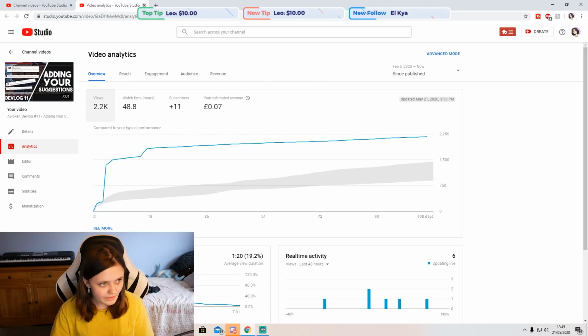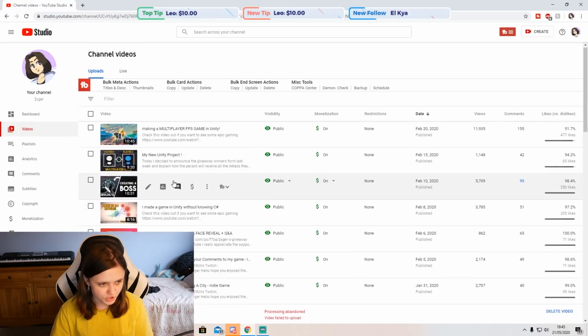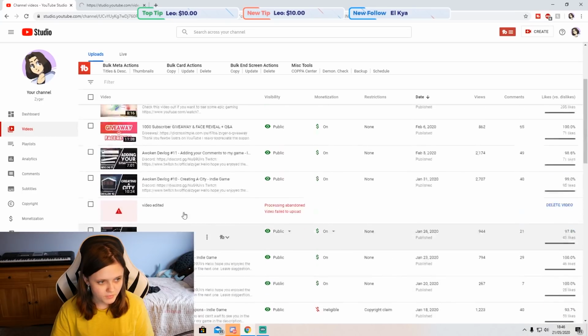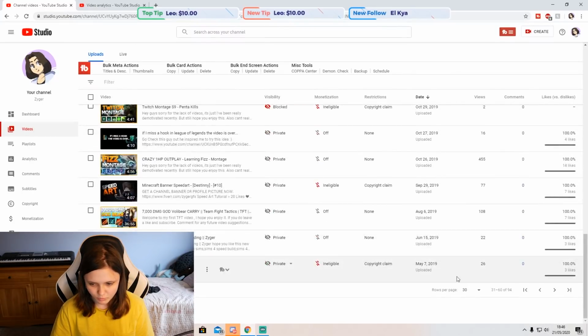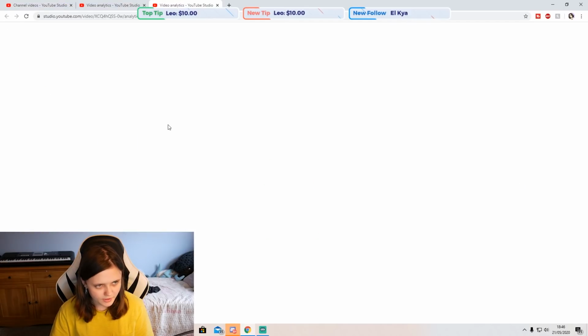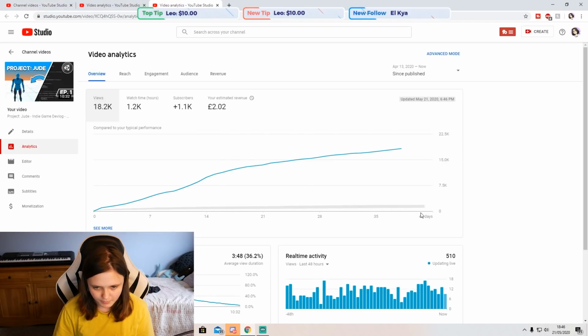and therefore this sort of spike happens and it kind of grew and grew and grew. And a couple final things I'm going to show you is I'm going to go back to one of my first videos, and I'm also going to go back to the one that was my popular one, which is the Project Jude one, because I forgot to mention, you can see this grey bar. This is how my videos would typically do, and this is how this video did in comparison to us. This one basically completely blew it out the roof, is what I'm trying to say.